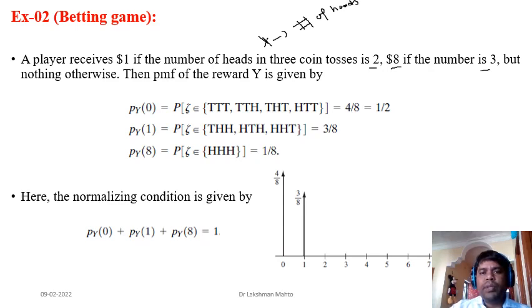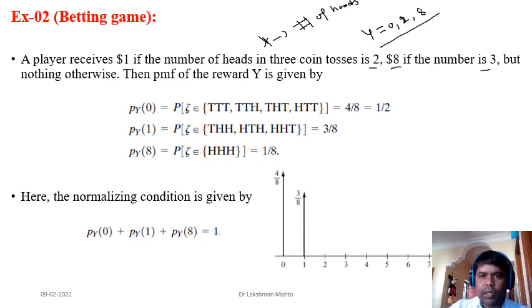So what would be the PMF of that random variable y? Here, what are the possible values of y? y is taking value 1 when you observe 2 heads, and y is taking value $8 when you observe 3 heads, otherwise no reward, meaning 0. Sorry, the values are 0, 1, 8.